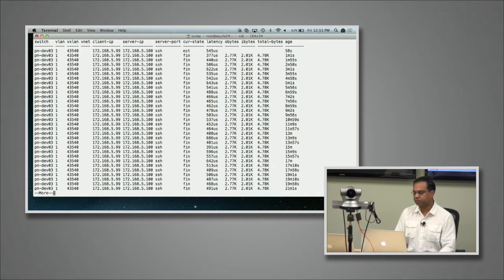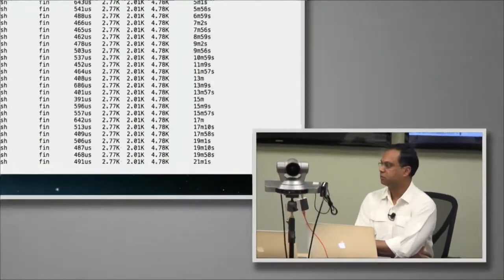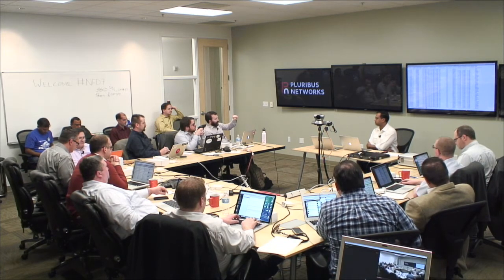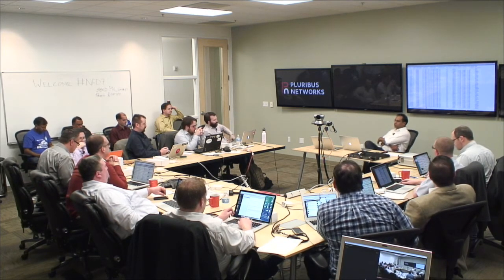Since you have full flow data on this, is this command set extensible or customizable per user, so you could do things like bring jitter into this conversation, and see the jitter between two ends of a communication? A very excellent question: can we extend this command set? Some of it is coming. You can use our API, because believe it or not, our CLI uses the same C API that we provide to end customers. There is no difference at all. Even down to the argument names, you will see the data structure matching the exact name, and the syntax literally like that. It doesn't matter whether it's C, Java or REST, so you can use that to extend stuff, filter it, and so on.